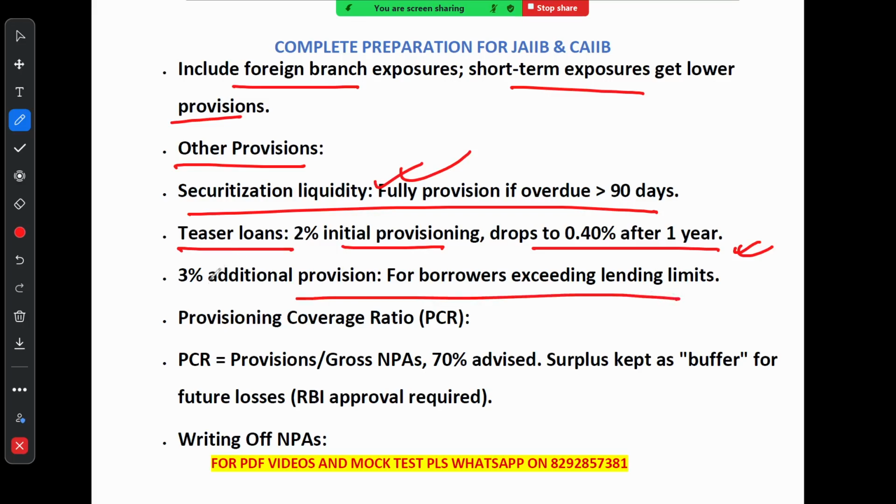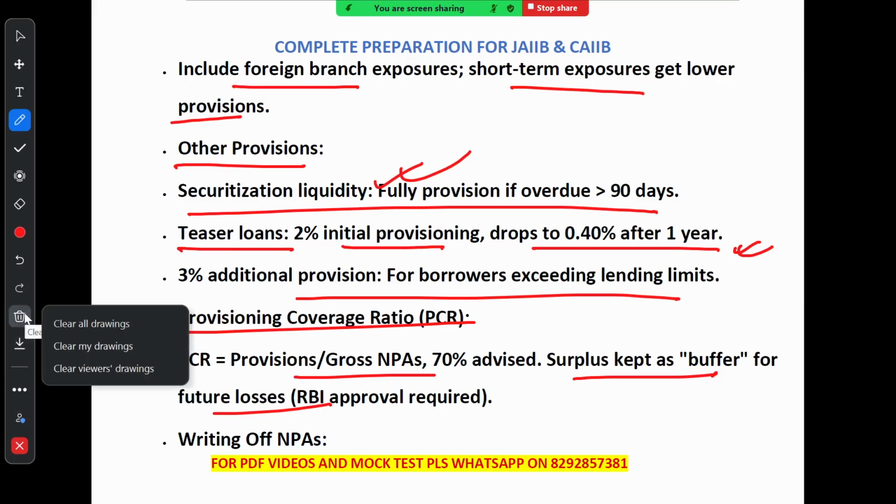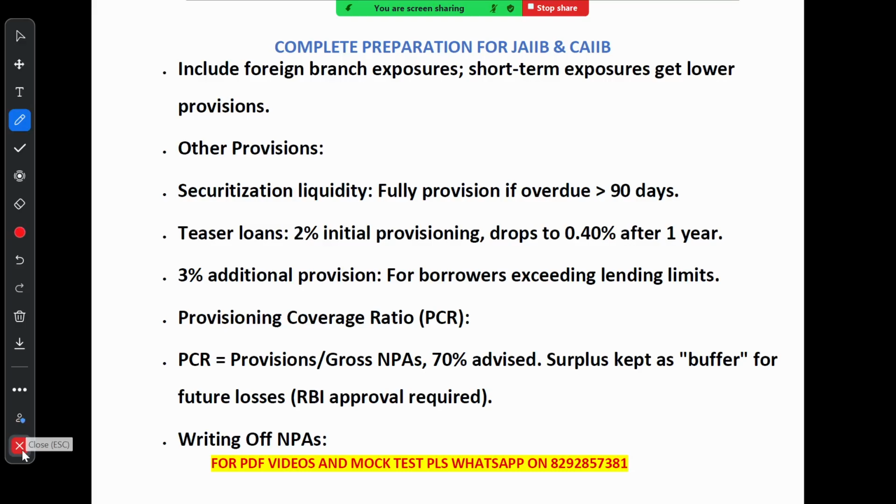Lastly, there is something called PCR, provisioning coverage ratio, which is the measure of how much a bank has set aside for bad loan as compared to its total bad loan. So a 70% ratio is advised, meaning 70% of the bad loans should have provision. Any extra can be kept as buffer for future losses, but this needs RBI approval. All these measures help bank stay cautious and prepare for potential risk. Remember, a full question is asked sometimes regarding PCR.